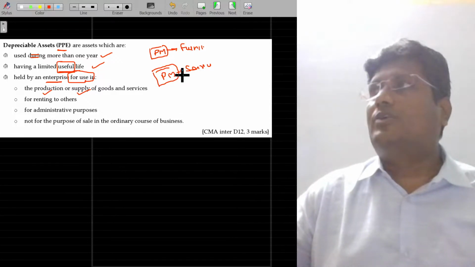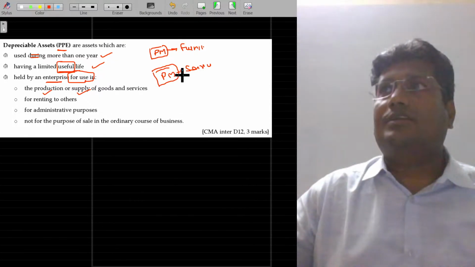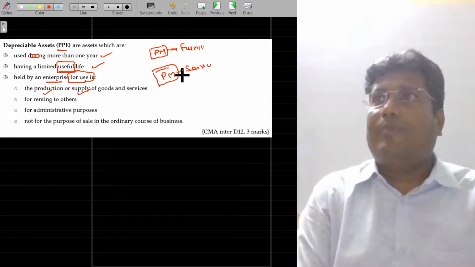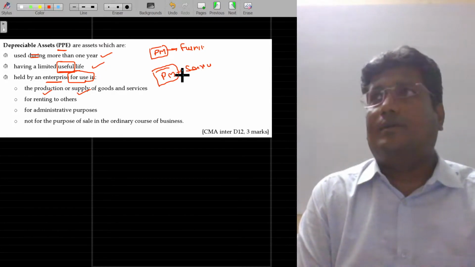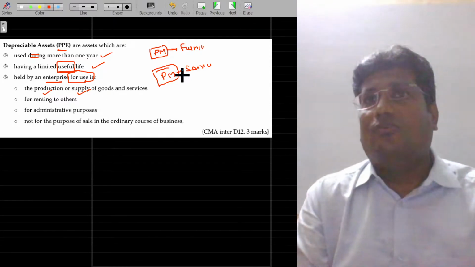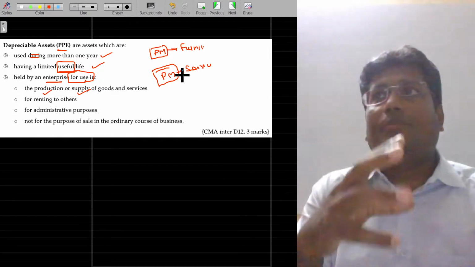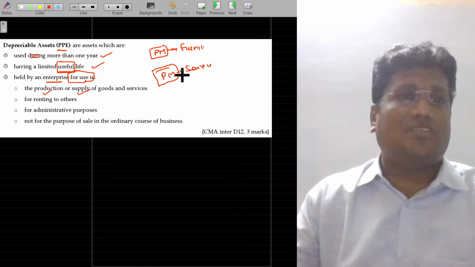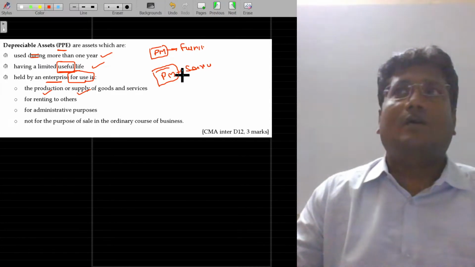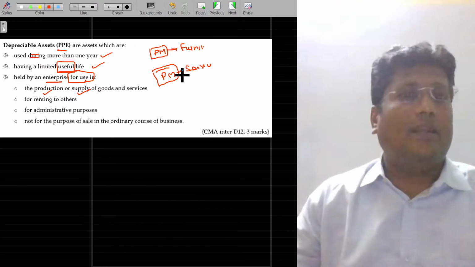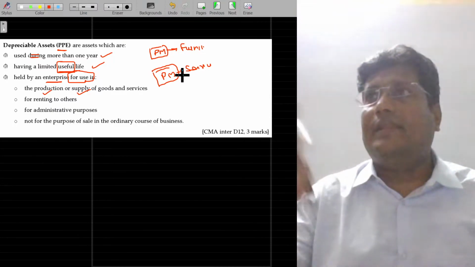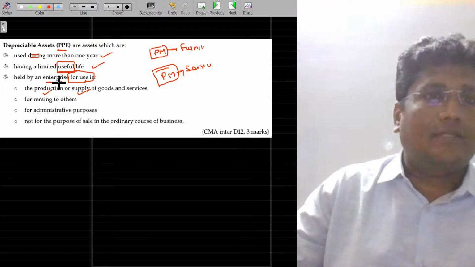What sort of services am I able to do? In the case of the construction industry, for the concrete mixture, I need to depend on plant and machinery, where the cement and stones are mixed together to prepare the concrete mixture for laying the roof and all. So the concrete mixture is used for rendering some sort of services. And car spa, car cleaning, water cleaning, whatever it may be, that also comes under services. For that, all the equipment I use for cleaning the car will also be my asset.